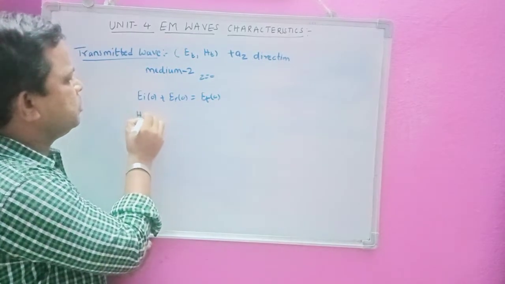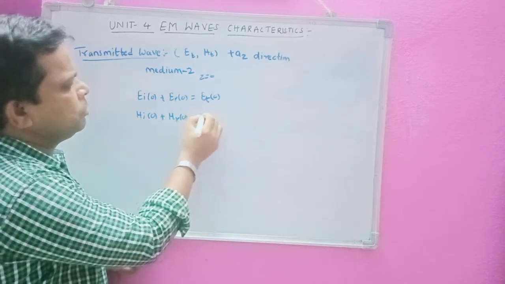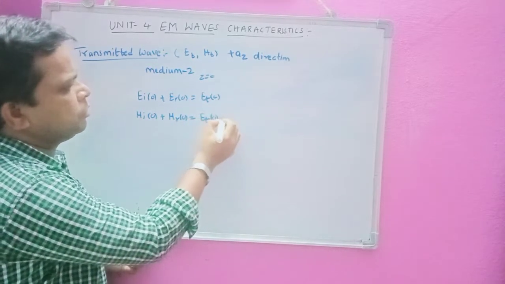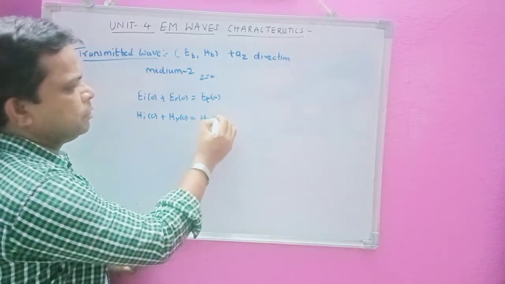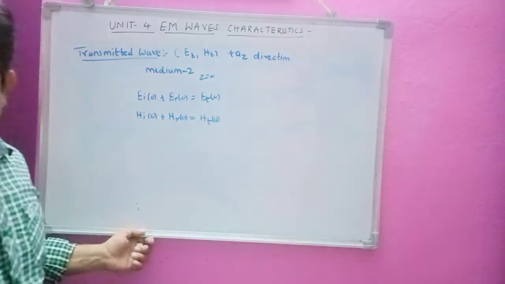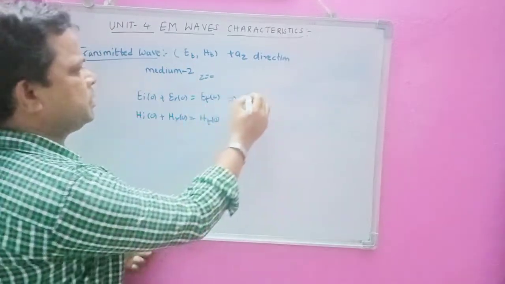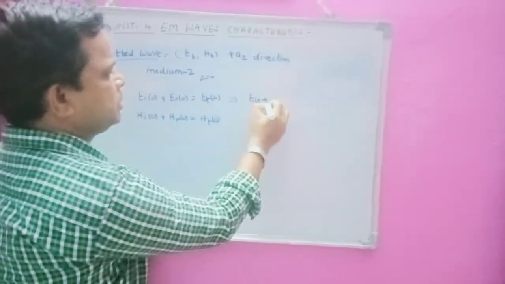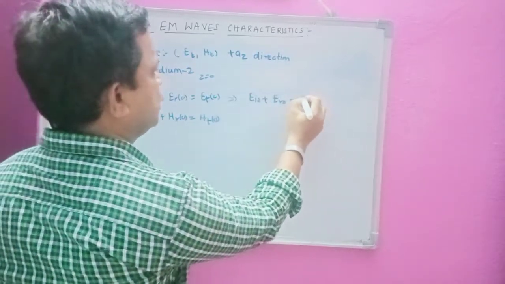Similarly, HI of 0 plus HR of 0 is equal to HT of 0. Because this is at Z equal to 0, I can write the magnitudes: EI naught plus ER naught equals ET naught.